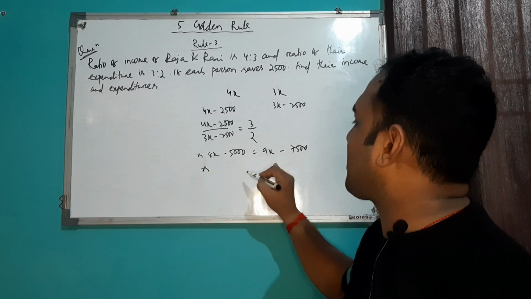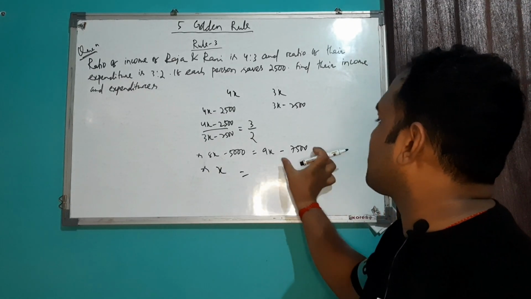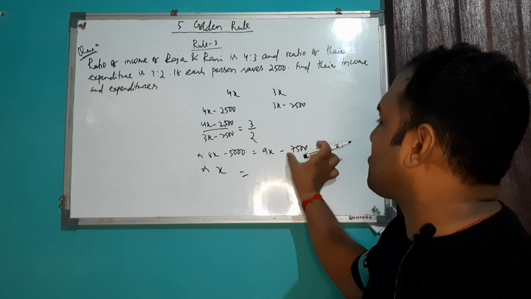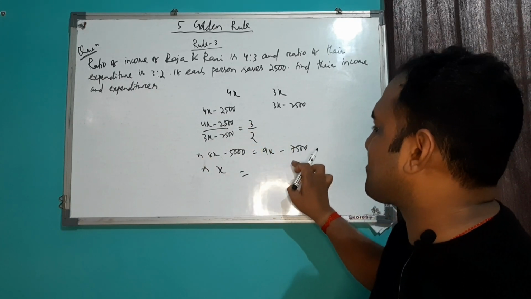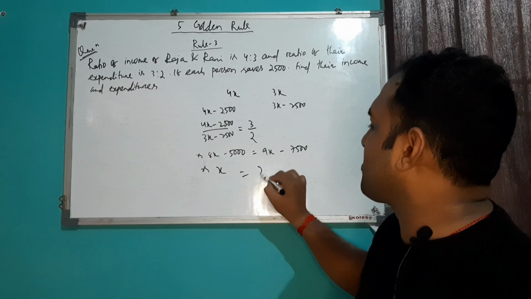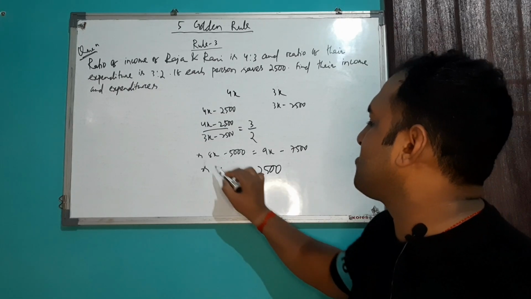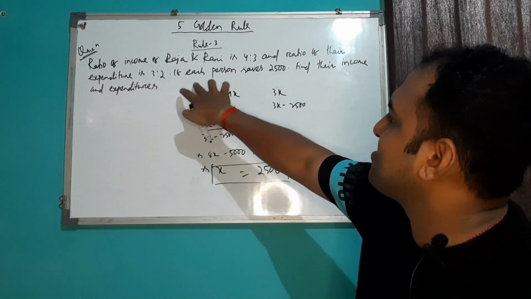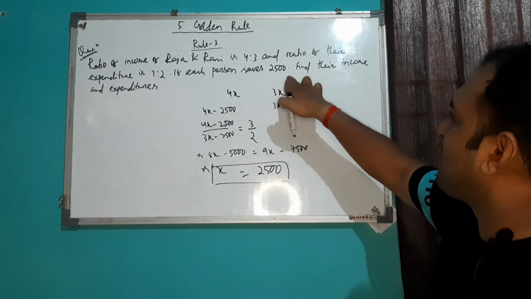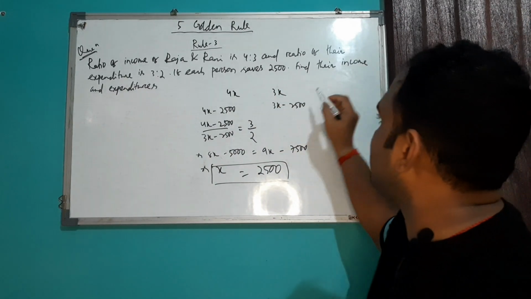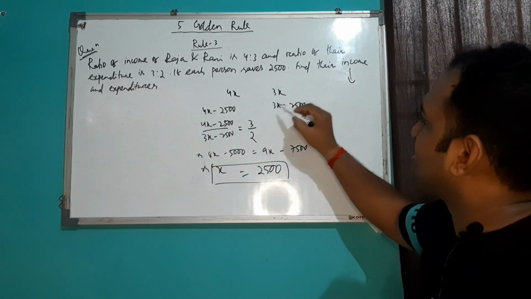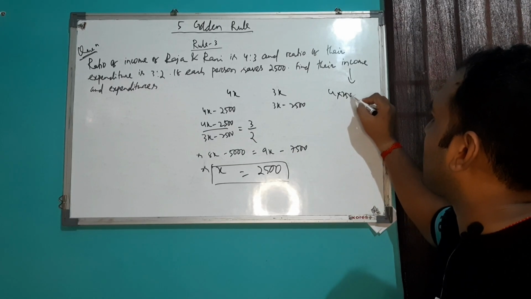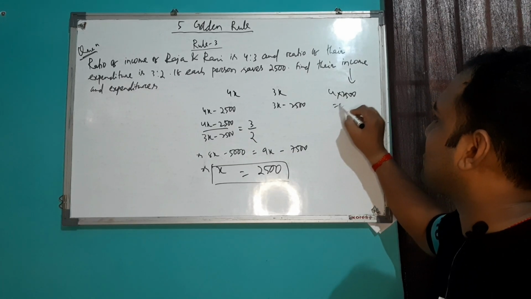So 9x minus 8x will be x. The minus 7500 goes to the left side and becomes positive, so it becomes 2500. So x is 2500. In the question it is asked that if each person saves this much, find their income and expenditure. So income you can calculate as 4 into 2500. So the income of Raja is 10,000.